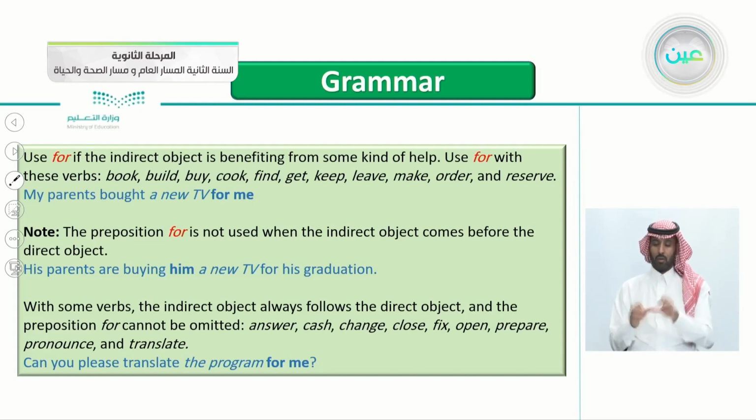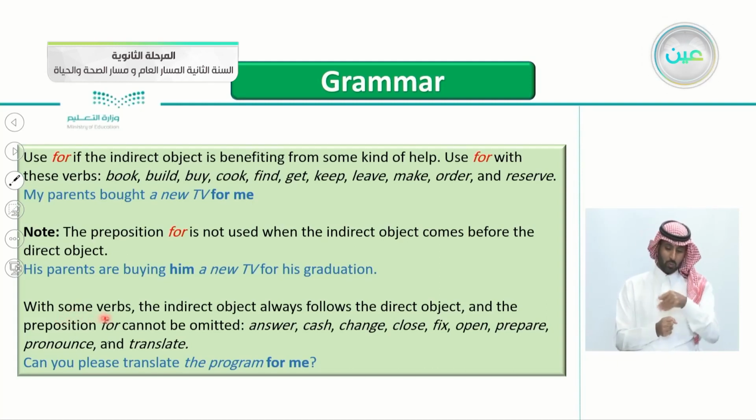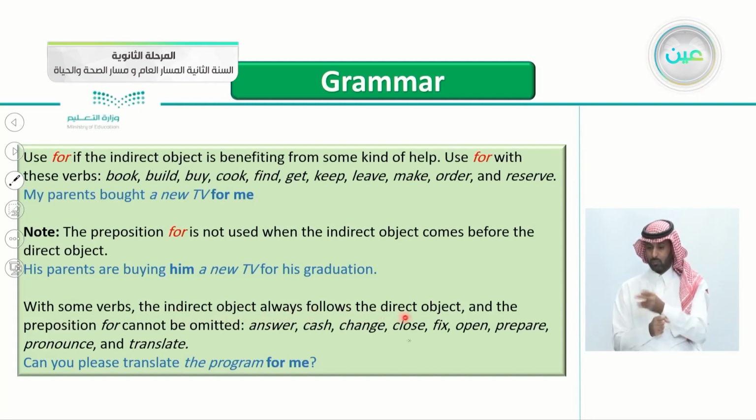The same with to. If the indirect object comes before the direct, we don't write to and we don't write for. With some verbs, the indirect object always follows the direct object. Again, with some verbs, notice the word some here. With some verbs, the indirect object always follows the direct object, and the preposition for cannot be omitted. We have to write it.